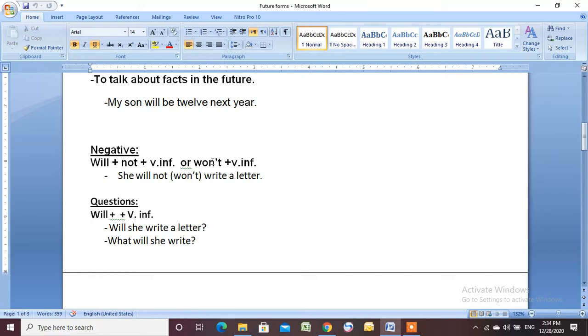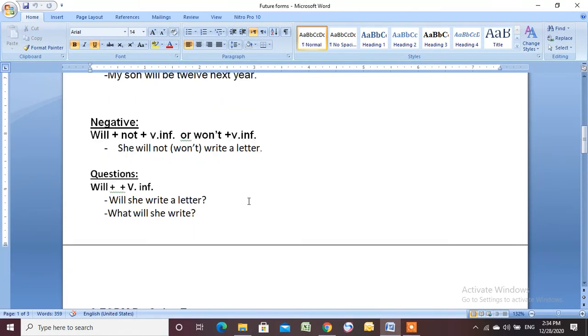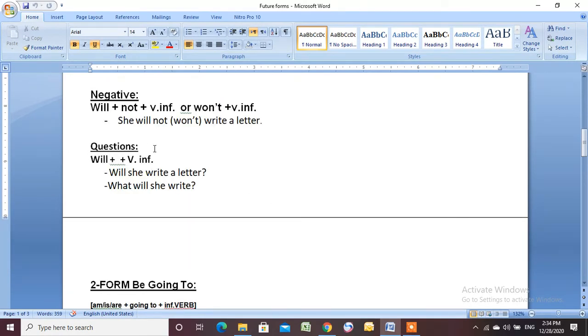In the negative form, we use will plus not plus verb in the infinitive, or of course we use won't plus verb in the infinitive. So I can say she will not write a letter, or I can say she won't write a letter. To form questions, we have to use will as a helping verb.